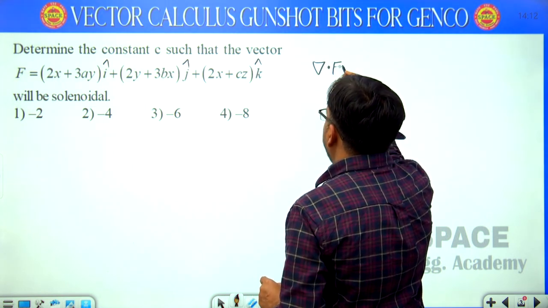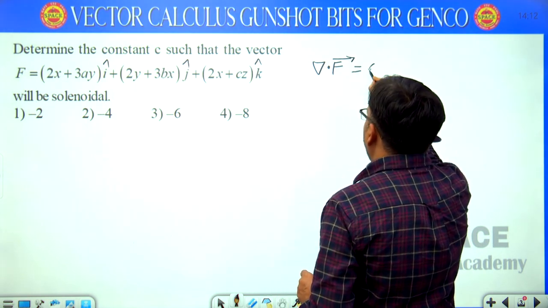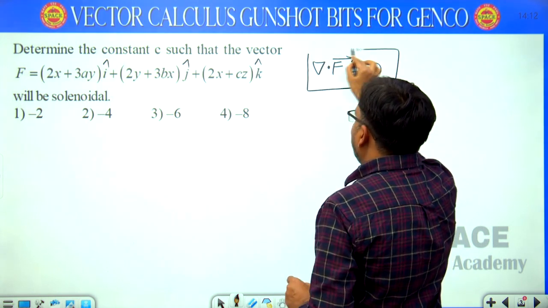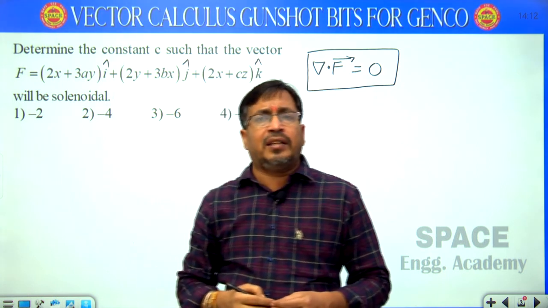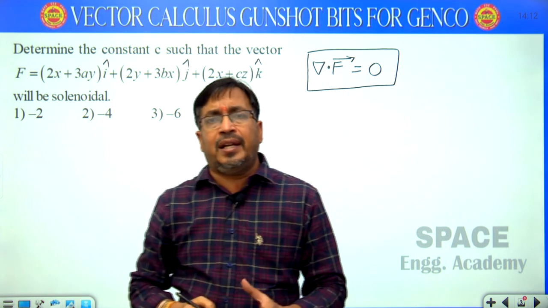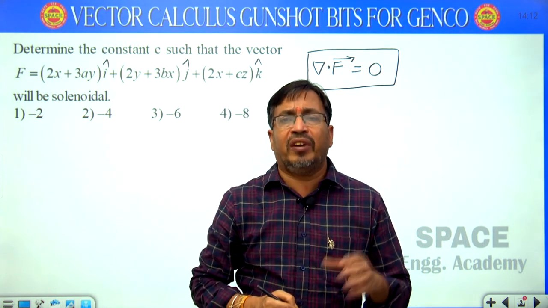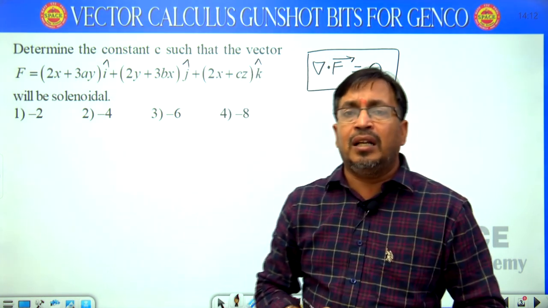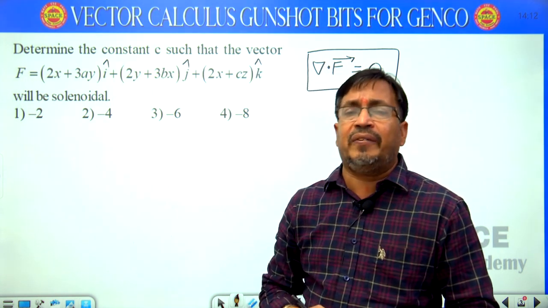So here in our question, f is a vector. If divergence of f equal to 0, then the field or the given vector is solenoidal. Similarly, sometimes they are asking irrotational also. So what is the condition? Same thing: if curl equal to 0, then the given vector is known as irrotational, or sometimes it is also known as conservative.